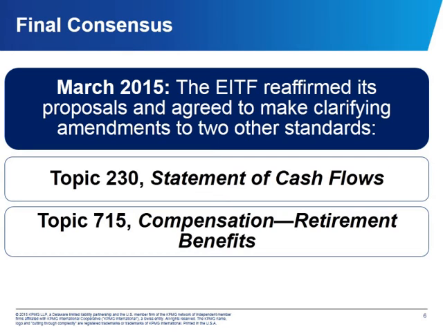This really wasn't the EITF's intent, so in response they agreed to amend Topic 230 to continue to exempt certain investment companies from providing a statement of cash flows if substantially all of their investments are Level 1 or Level 2, or are measured using the NAV practical expedient and are redeemable in the near term at all times. So most investment companies that are exempt from providing a statement of cash flows today will continue to meet the exemption criteria. And then the next is with regards to Topic 715 about compensation, retirement benefits for employers.